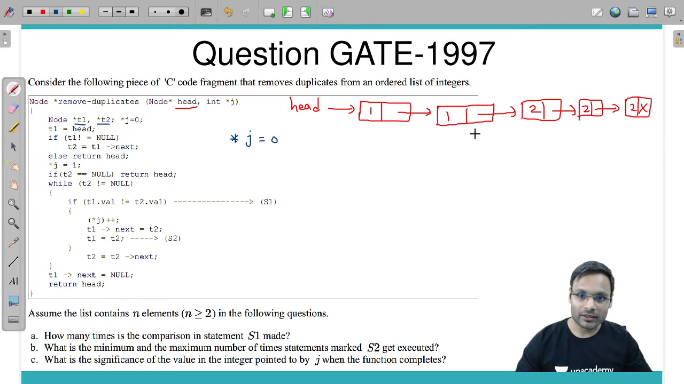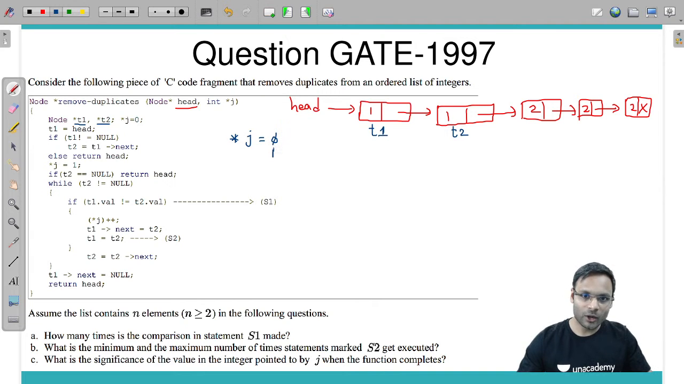T1 is equal to head. So the T1 pointer is pointing to the first node. Whatever is there in head, that is also there in pointer T1. If T1 not equals to null, yes, T1 is not equal to null, true, then T2 is equal to T1's next. T2 here. Else return head. No, not else. Go down. Star j is equal to 1. So already we have a node, so star j is equal to 1.